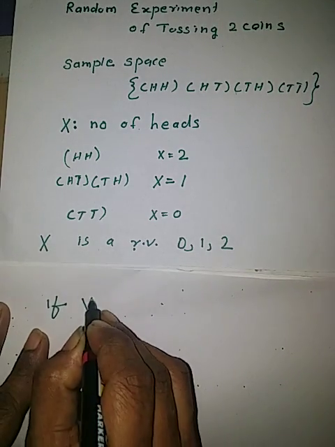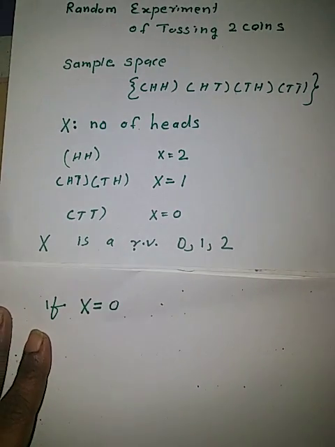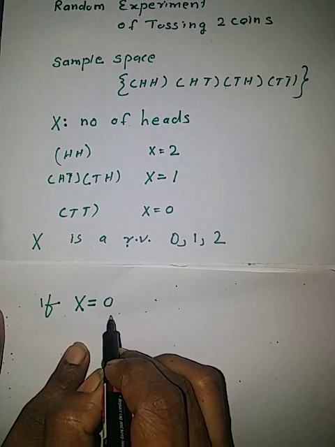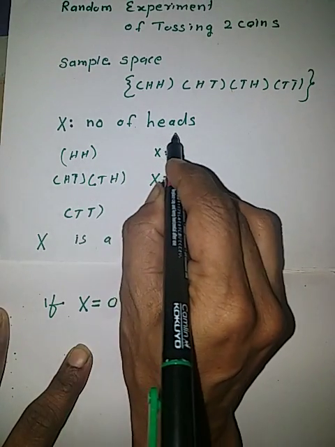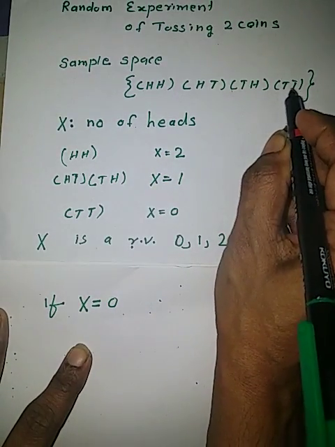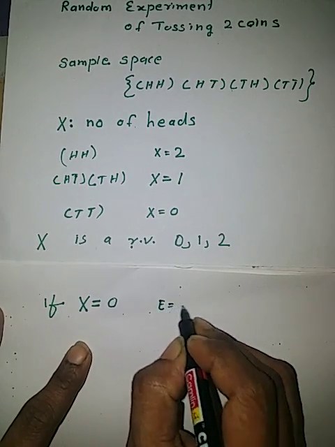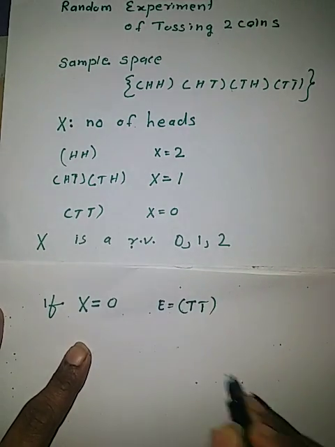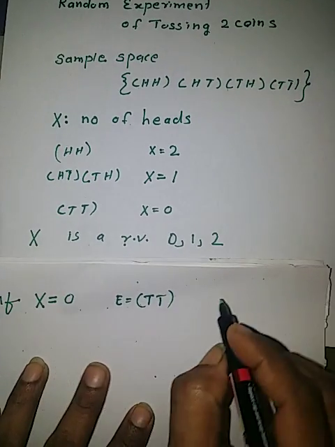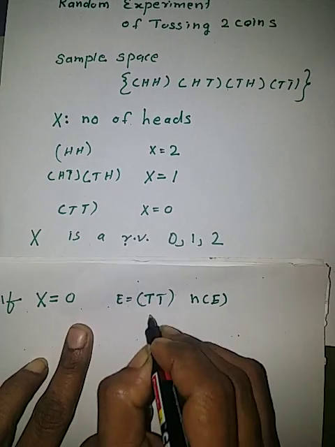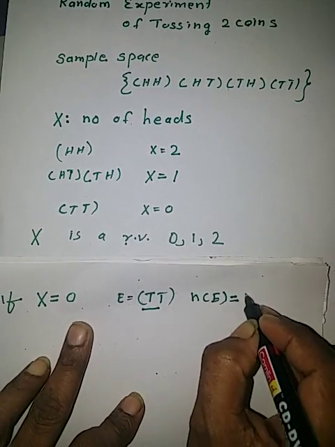If X takes the value 0, the outcome is: X equal to 0 means number of heads equal to 0, means all are tails. The event is tail tail. In this case, number of elements in the event is only 1.